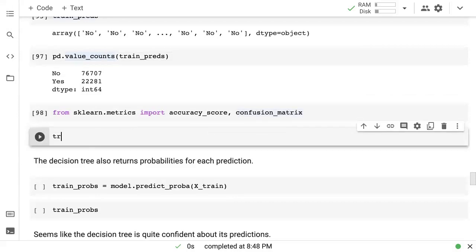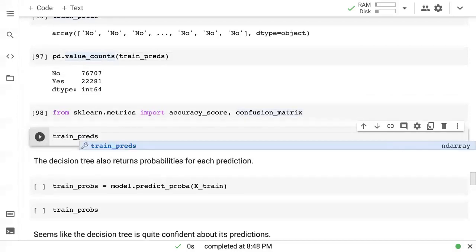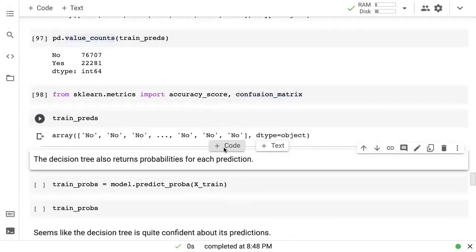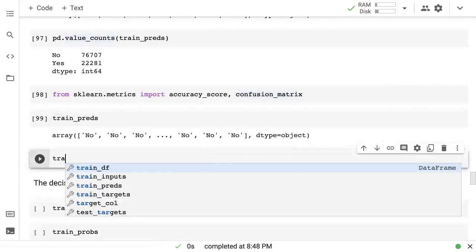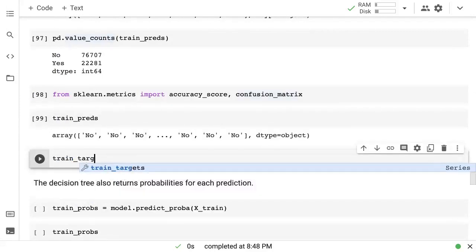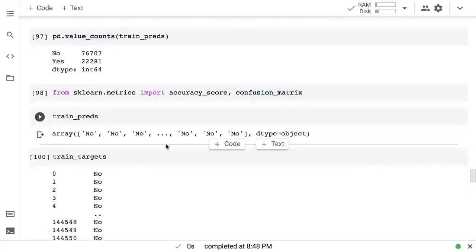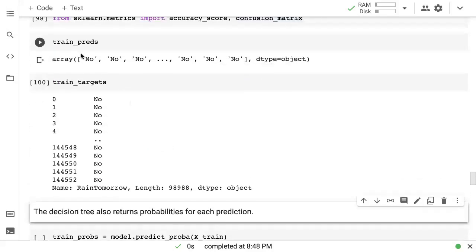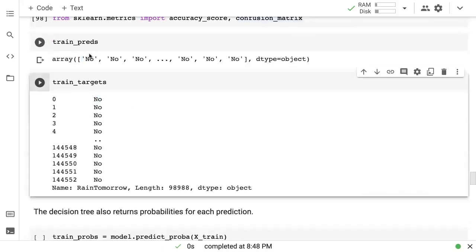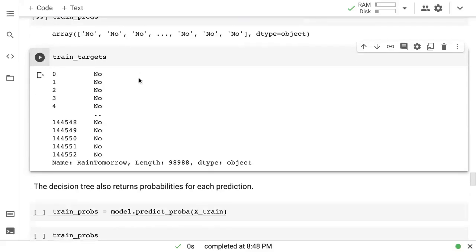So we have training predictions, and we have training targets, which is the actual values. And the simple thing we can do is compare each value. So we compare the first value and they match. We compare the second value and they match. And we compare the third value and they match. And we count the percentage of values that match.